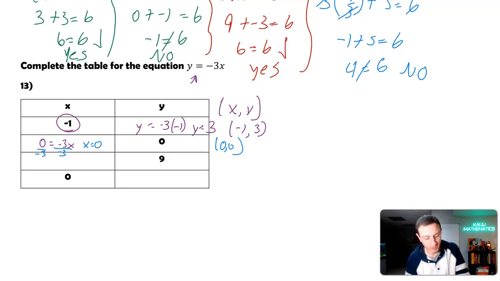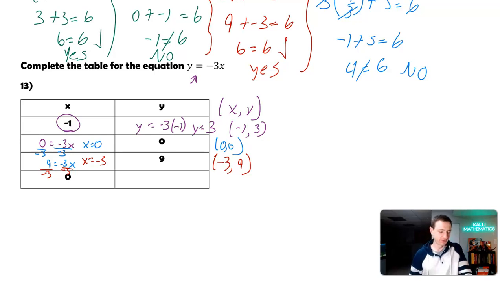And then, again, y is equal to 9. So we're going to say 9 is equal to negative 3x. And I'm going to divide by negative 3. x equals 9 divided by negative 3, which is negative 3. So that ordered pair is going to be negative 3, 9.